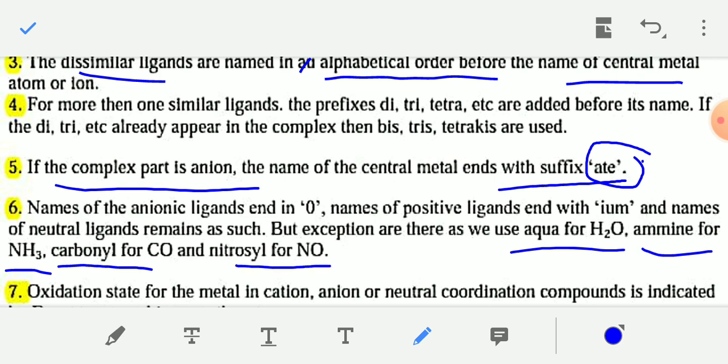These are some common names of ligands. For H2O, you write aqua. For NH3, you write ammine. For CO, you write carbonyl, and for nitric oxide NO, you write nitrosyl. These are common names of ligands.